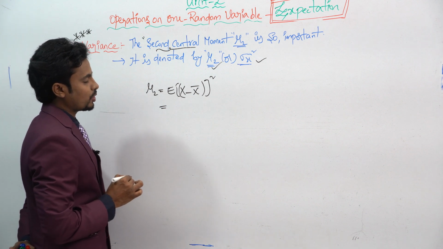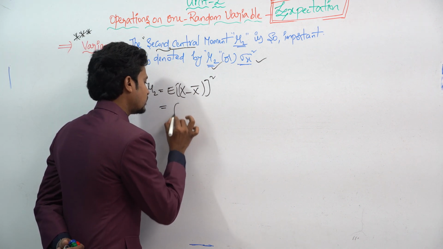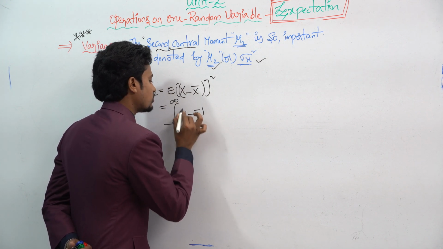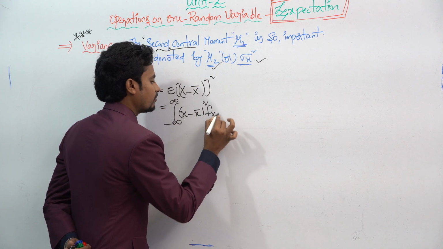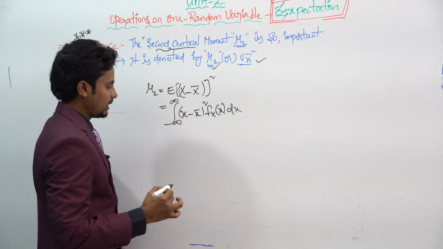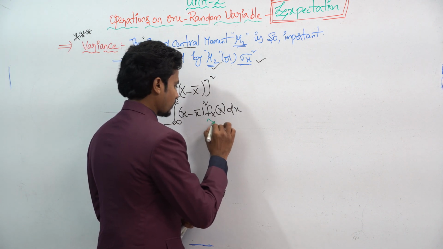If you want to represent it in terms of an integral, it becomes the integral from minus infinity to infinity of (x minus x bar) whole square times f_X(x) dx. Here f_X(x) is the density function.